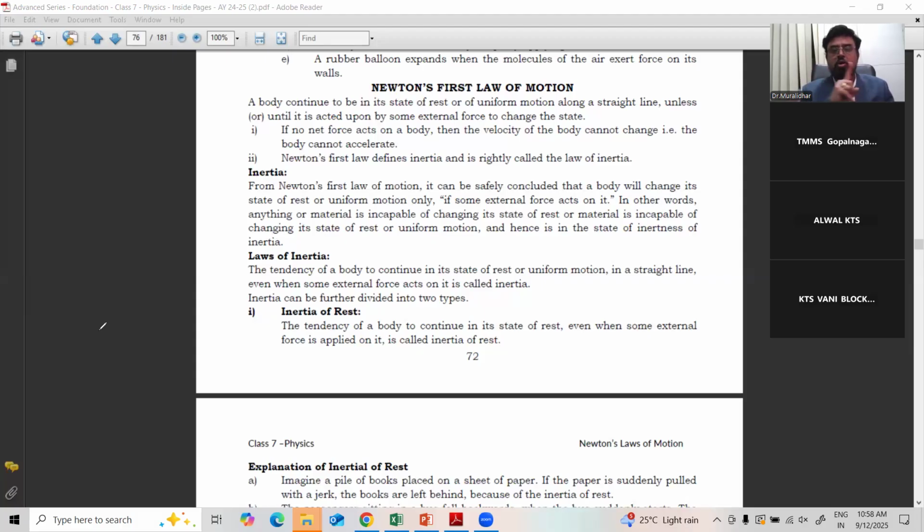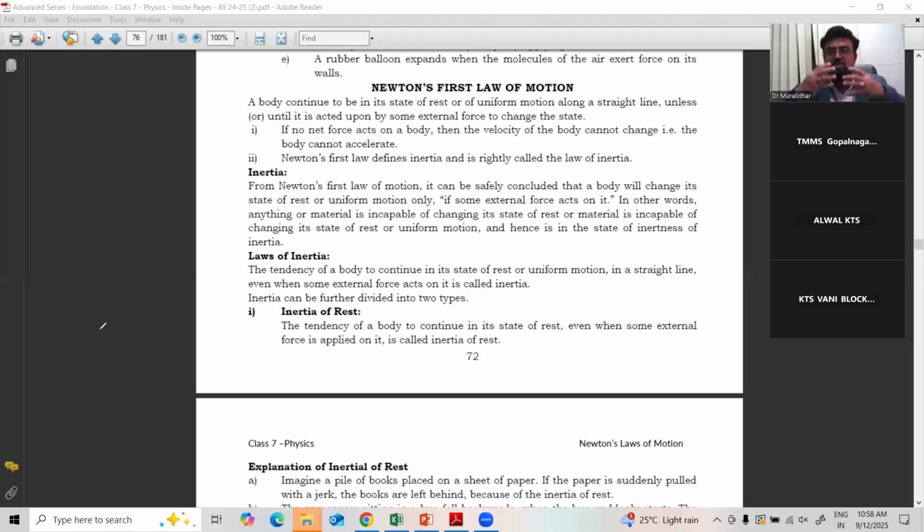For example, all three I would explain with one single example. Suppose you are sitting in a bus. At the bus stop, the bus came and stopped, and you sat in the bus. Right? So the bus driver came, entered the bus and started the bus suddenly. Suddenly started. So what happened? You will feel a jerk, a back jerk.